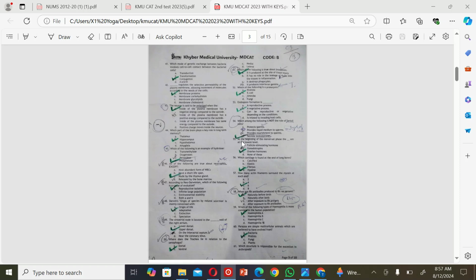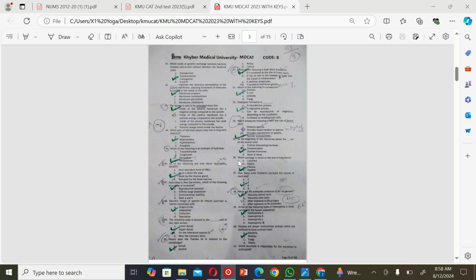The next MCQ is: at the beginning of the menstrual phase, the dash are at the lowest level. A. Follicle stimulating hormone. B. Gonadotropins. C. Ovarian hormones. And D. None of these. So the correct option is C.